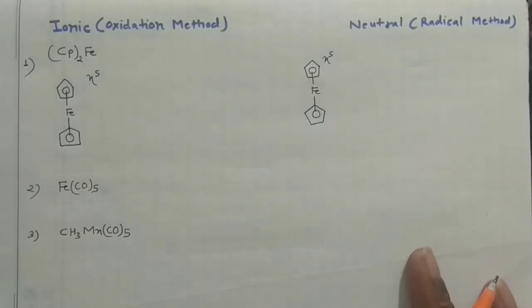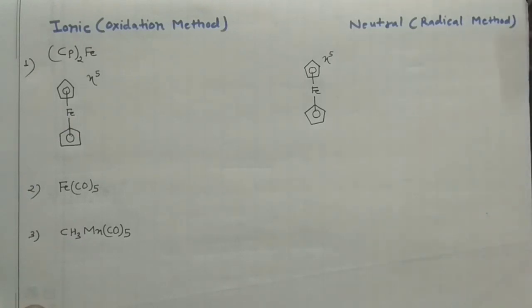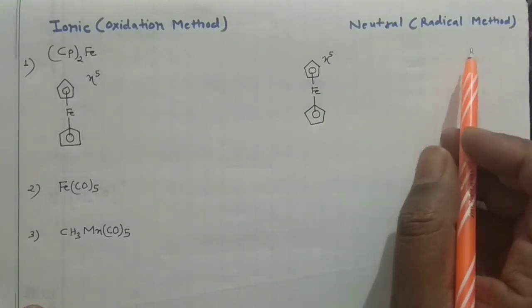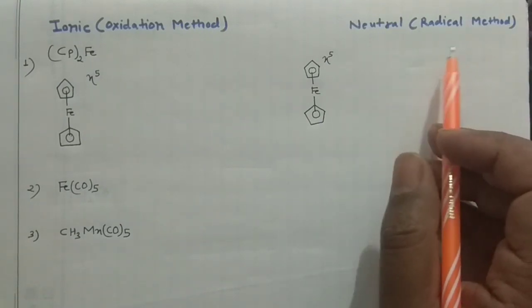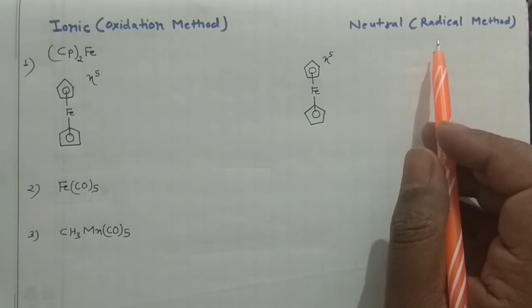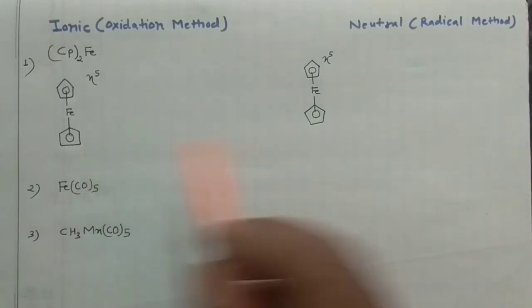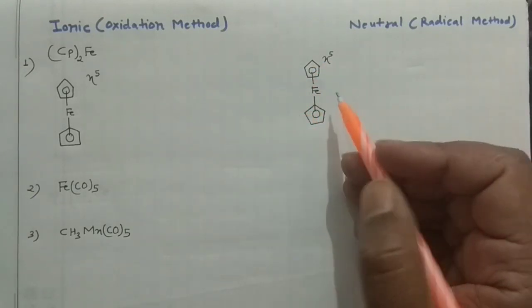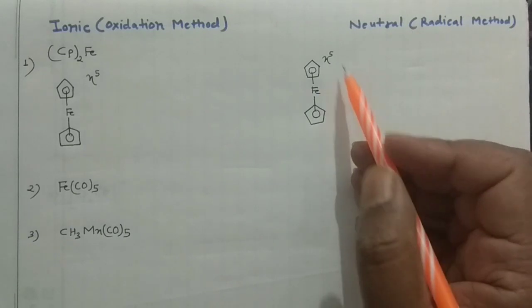So now I'm going to solve problems based on this electron count, to know the number of electrons present in the organometallic compound, so that we can decide whether it is an 18 electron system, 17 electron system, 16 electron system, or a 19 electron system. There are 2 methods, guys. The first method is the oxidation method, and the second method is the neutral method. Whenever you see the literature, you will find the neutral method is more suitable to solve the problems. Both methods will give the same results, but the neutral method is regularly used because there is less chance of error.